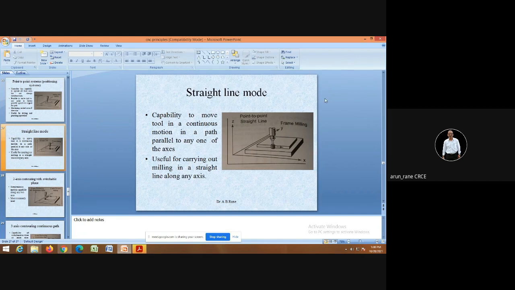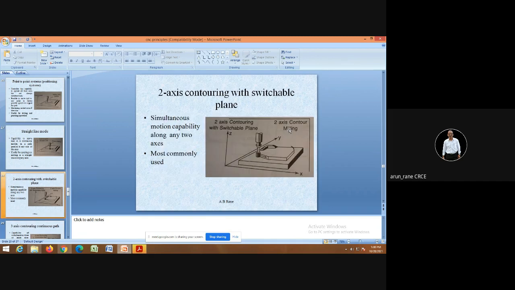Next is the straight line mode. Straight line means it is going straight. This is going straight, this is again straight, this is again straight. It is not necessary that it should be horizontal or vertical. It can be inclined also. It should not be circular, it should not be parabolic, it should not be helical. It should be straight.